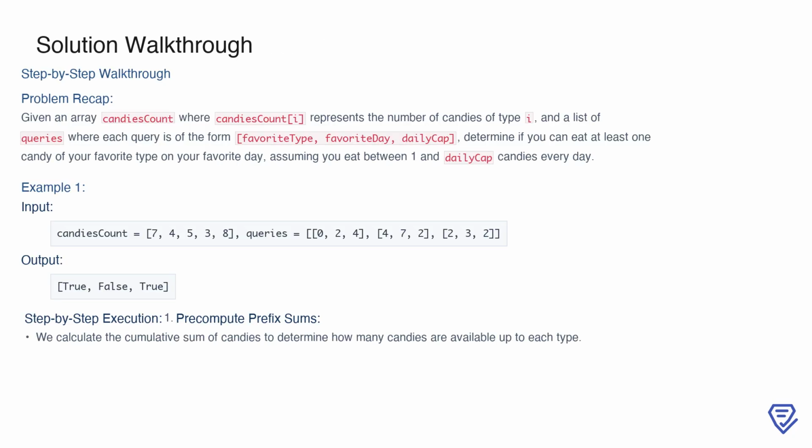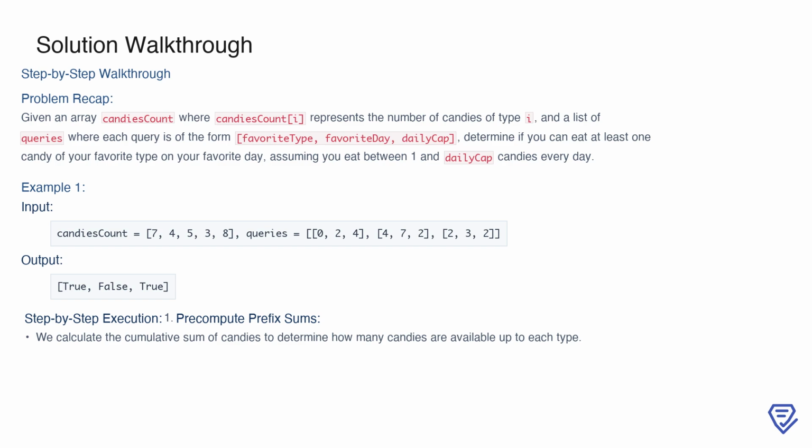To solve this problem, we first need to understand the requirements. We're given an array called candies count where each element represents the number of candies of a specific type. Additionally, we have a list of queries where each query asks if it's possible to eat at least one candy of a given type on a specific day, assuming we eat between 1 and a maximum number of candies per day, defined as daily cap.